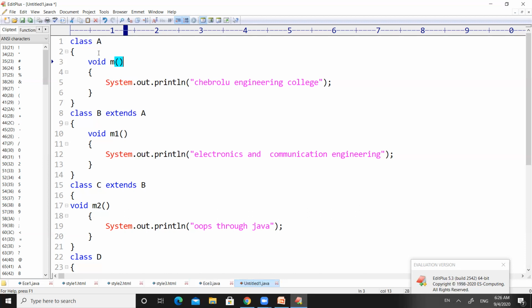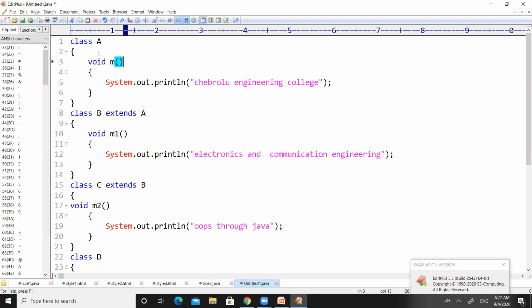So if we create an object for class C, we can access M, M1 and M2. If we create an object for class B, we can only access method M and method M1. If we create an object for class A, we will have only method M.